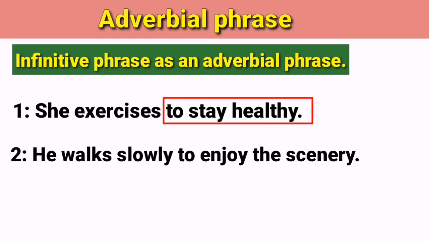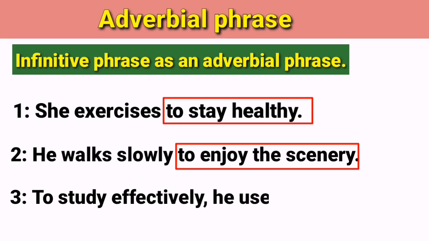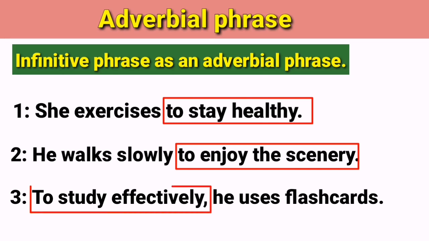He walks slowly to enjoy the scenery. Again ask yourself, why does he walk slowly? The answer is to enjoy the scenery. So here it is an infinitive phrase, but it functions as an adverbial phrase. To study effectively, he uses flashcards. Here a group of words, to study effectively, is an infinitive phrase, but here it functions as an adverbial phrase. If you get confused, ask yourself again a question. Why does he use flashcards? The answer is to study effectively.